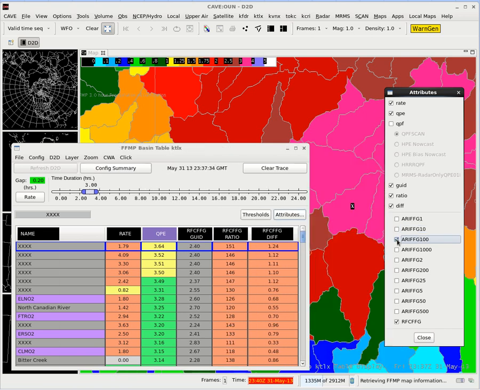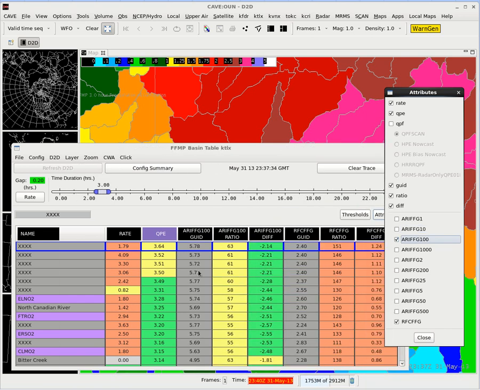So let's go ahead and deselect the 10 and select 100, because this kind of adds up after a while with lots of columns in here. We see a 1% chance event for the maximum precip is going to be 5.78 inches. It's kind of a 100-year recurrence, 1% chance of happening in any given year. So we're not in super record territory right now with this, but it is an anomalous precipitation that's got a 10% chance of happening in any given year. And that just gives us another perspective on how rare is this precipitation accumulation for this duration.